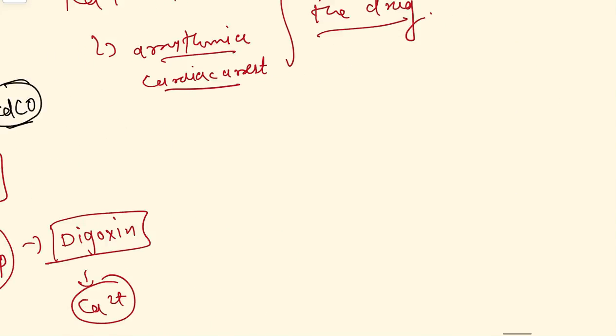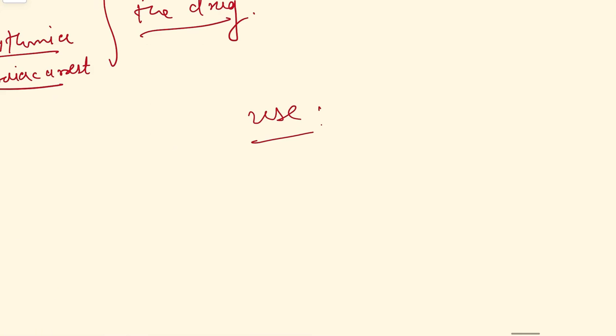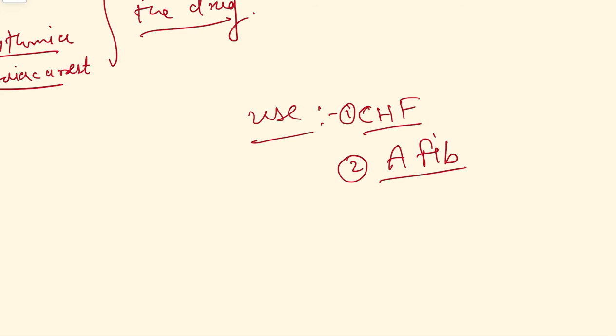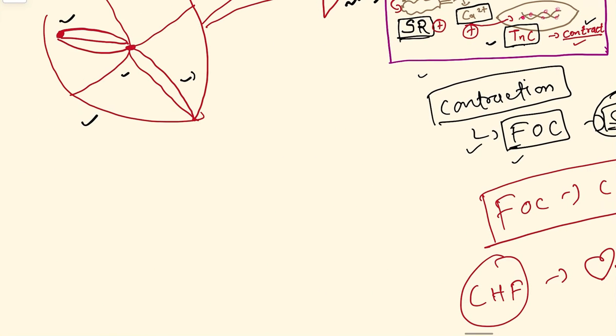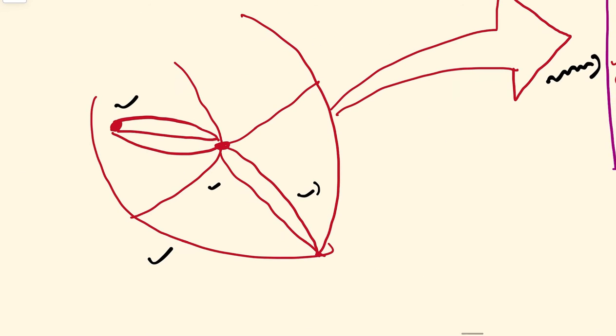One use I already explained, that is CHF. Now it is also used in AFib. I will explain how it is useful in AFib. This is our heart. In atrial fibrillation, there is increased firing in the atrium.